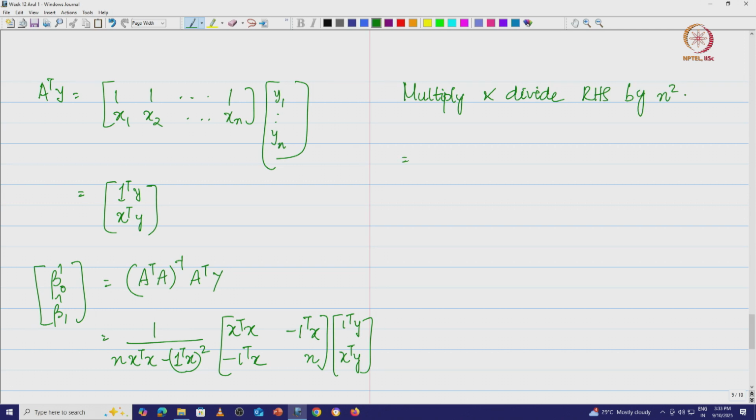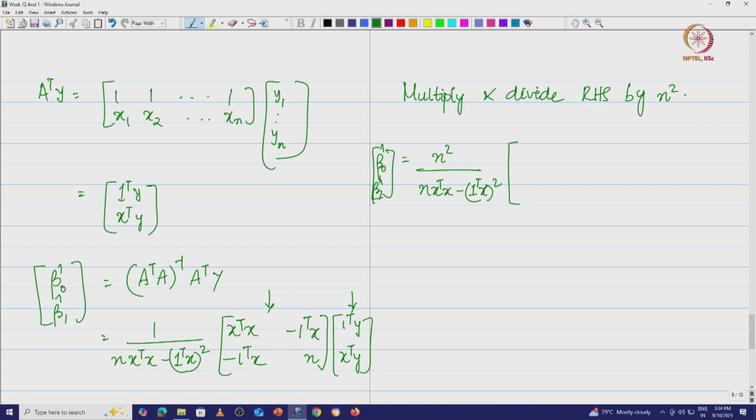So what am I going to get? The left hand side will remain beta naught hat, beta 1 hat. That is going to be n squared by n into x transpose x minus (1 transpose x) the whole square, and this divided by n squared. I am going to divide all the components of this matrix by n.